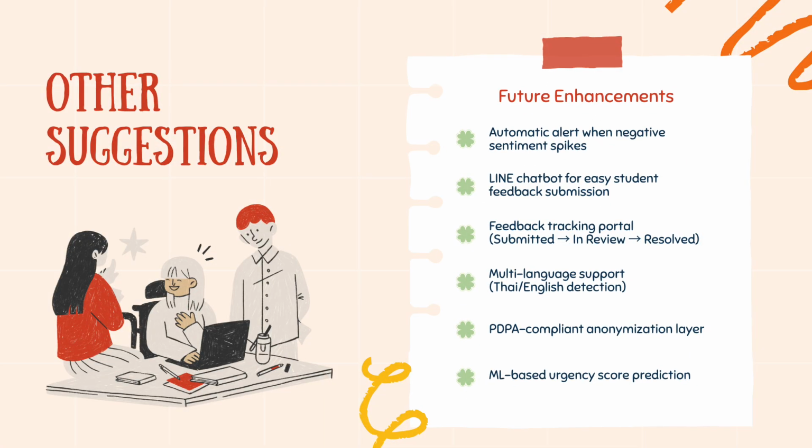Other suggestions. There are also a few improvements we can add later. Automatic alerts when negative sentiment spikes. A live chatbot to make it easier for students to submit feedback. A feedback tracking page showing statuses like submitted, in review, resolved. Multi-language detection, PDPA anonymization layers, and even ML scoring to prioritize urgent issues. This would make the system smarter and more user-friendly.